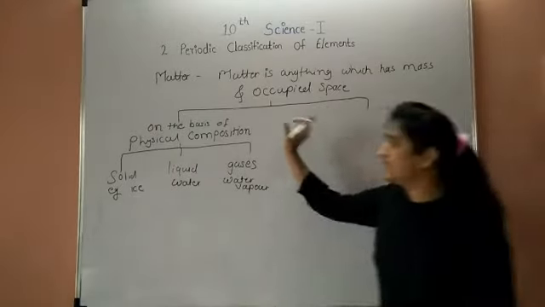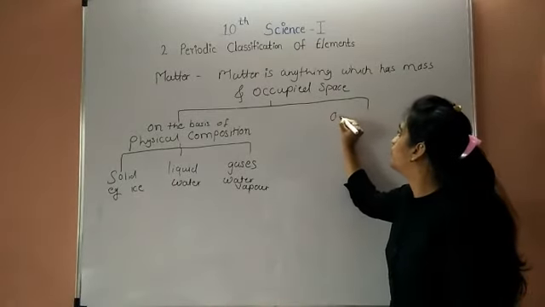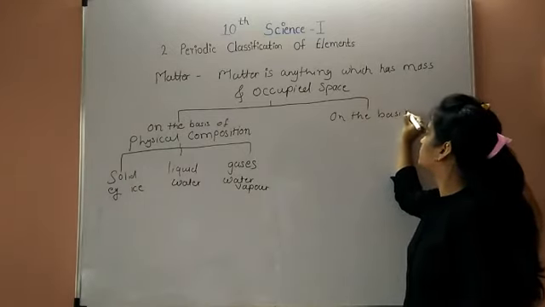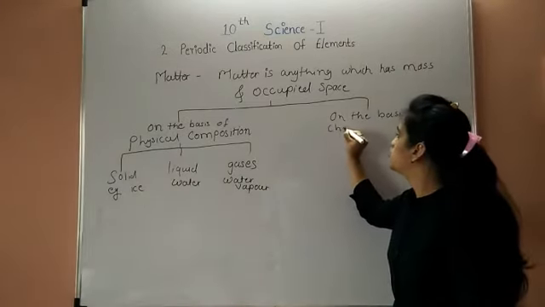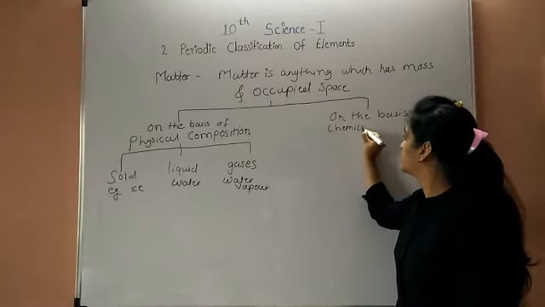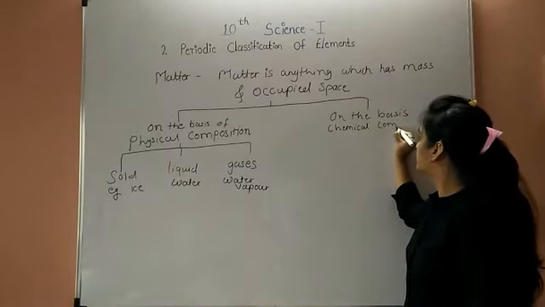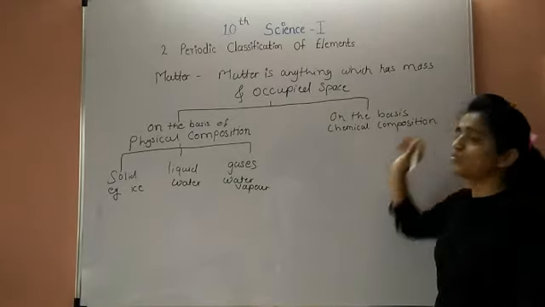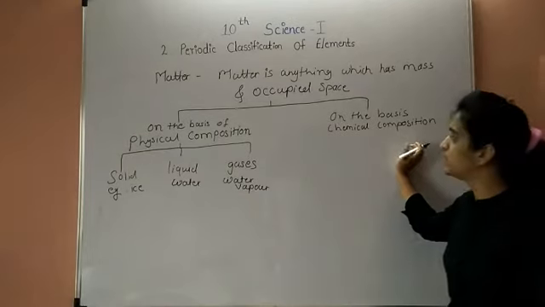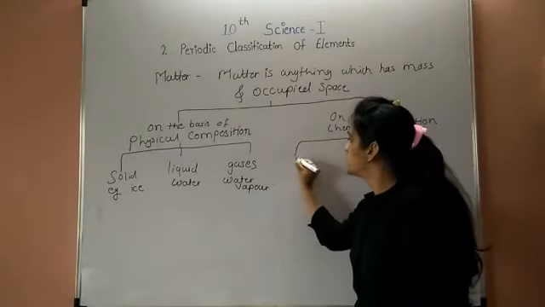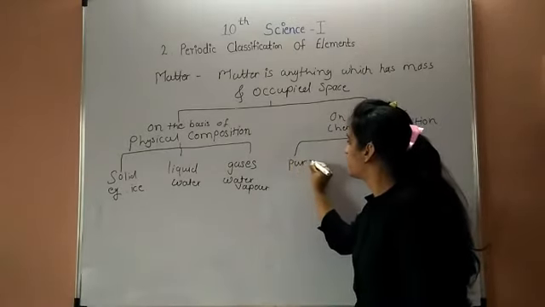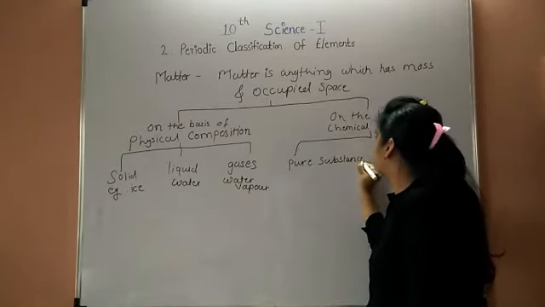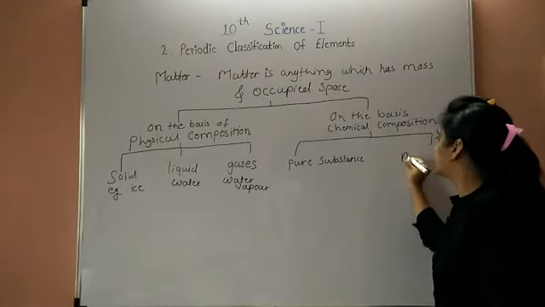Next, matter can be classified on the basis of chemical composition. First is pure substance, and second is mixture.